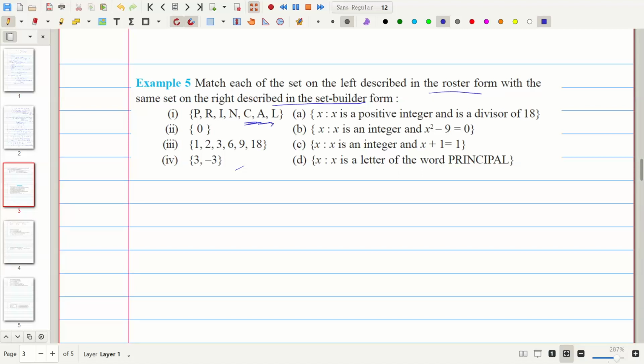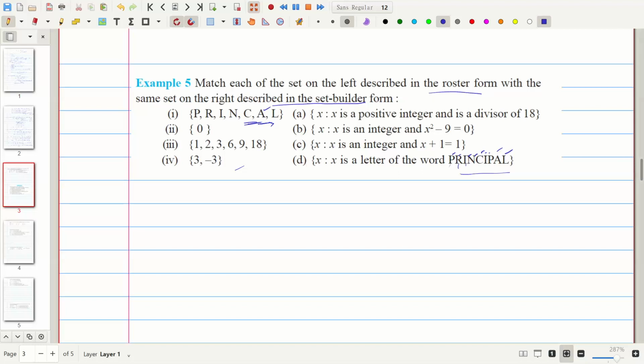So this is matchable to this one, definitely, because here p is there, r is there, I is there, n is there, c is there, c is there, I repeats, p repeats. Therefore here I and p we have not written again, and a is there, a is there, and l is there, l is there. Two elements are repeated here.